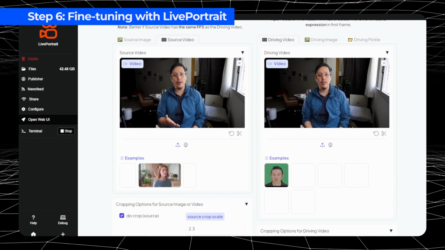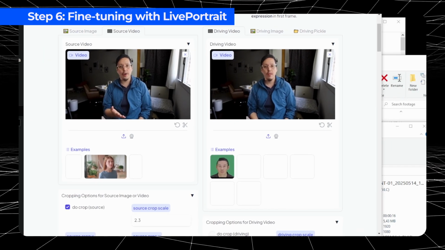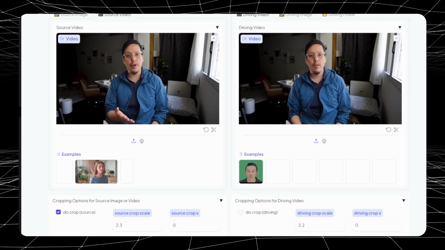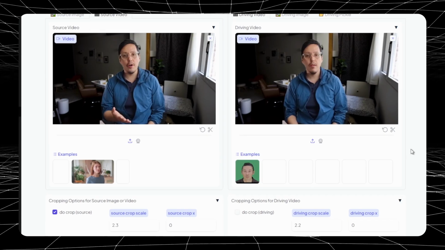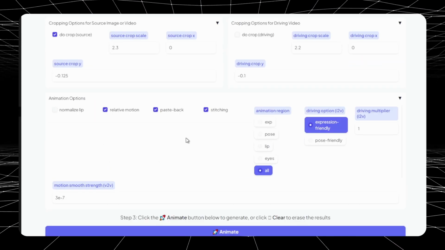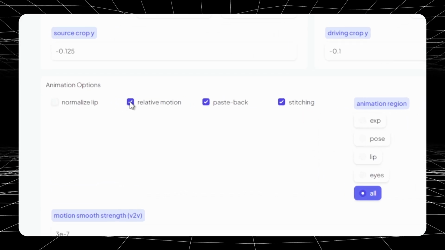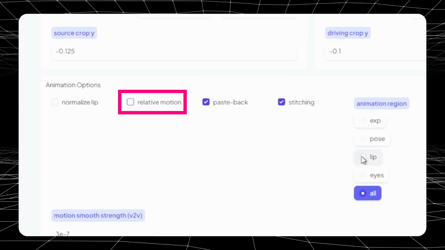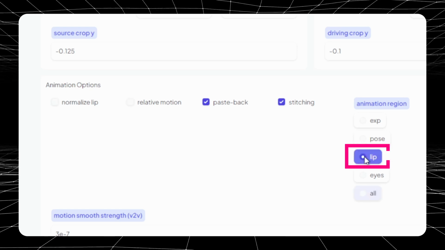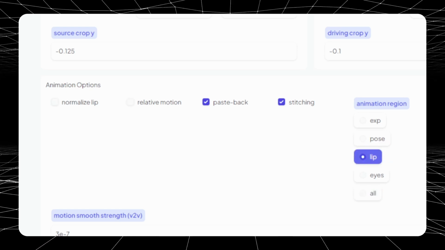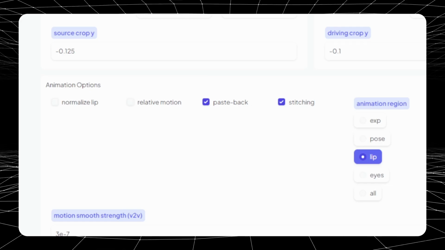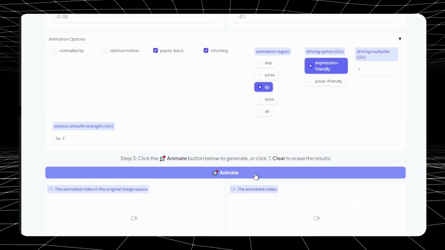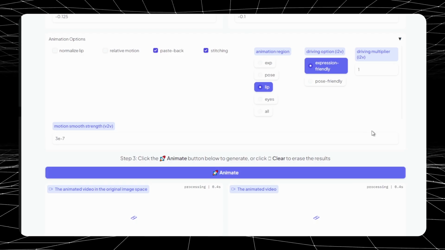One more tip. Before you start with the process, make sure your frame rates match between your audio and video files. This is crucial for proper synchronization. For the best results, configure it like this. Untick Normalize Lip option. Also, untick Relative Motion option. And enable the lip box in the animation region section. After setting these things up, just click on Animate and wait until your video is done. You can check the progress by clicking the Terminal tab on the left.